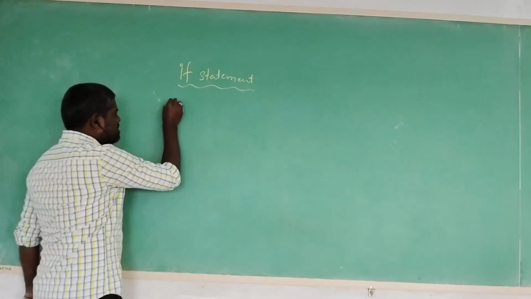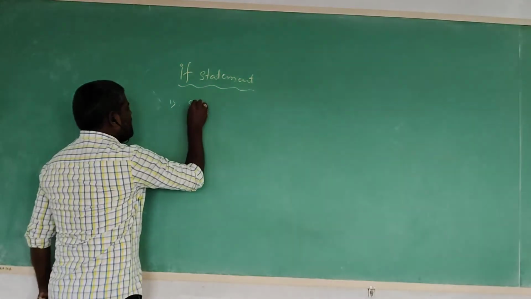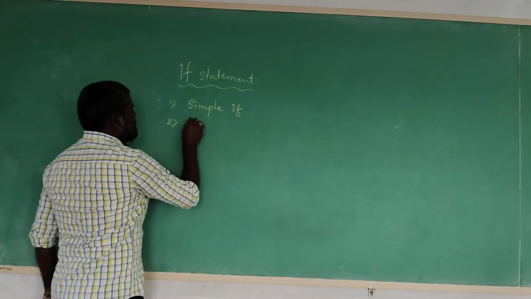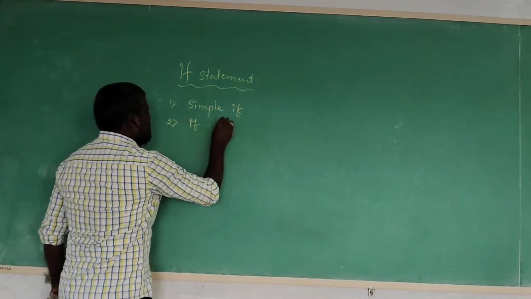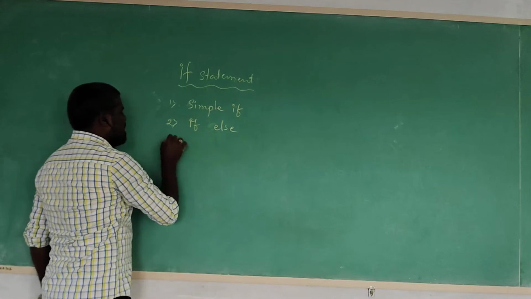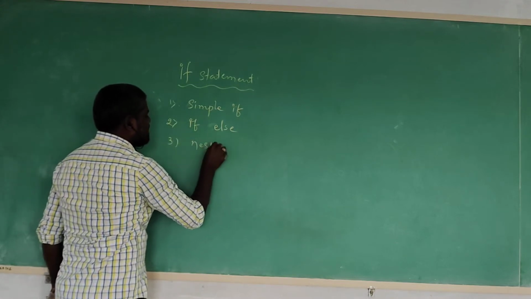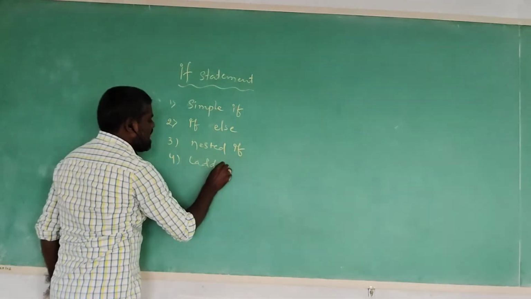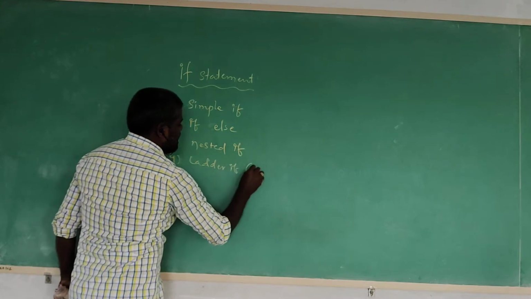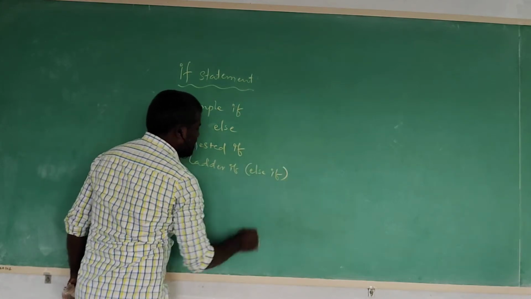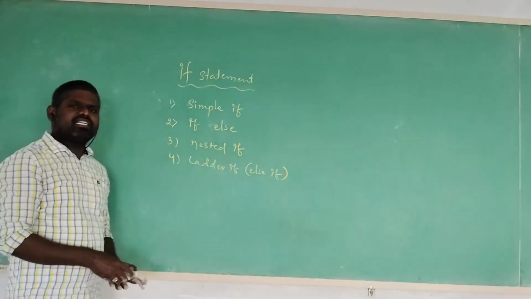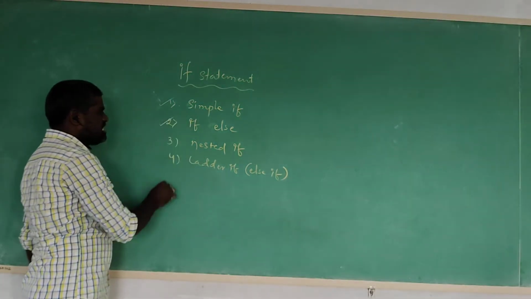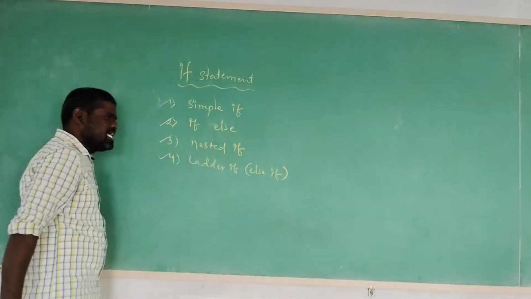Then different types of methods are there. First one is simple if statement, second one is if else statement, third one is nested if statement, and fourth one is ladder if statement, also called else if ladder.